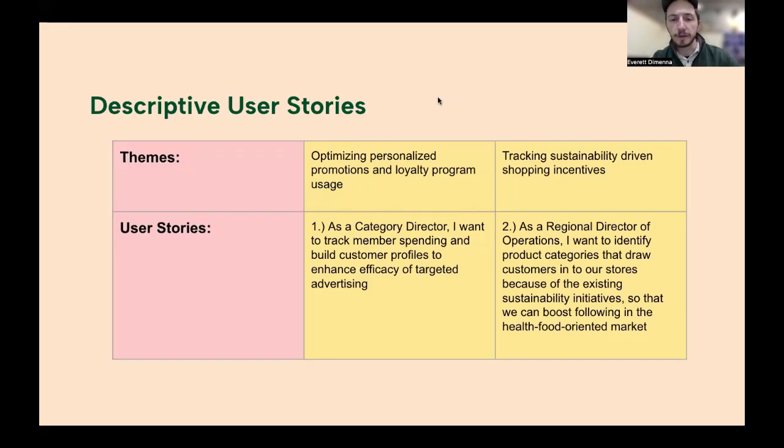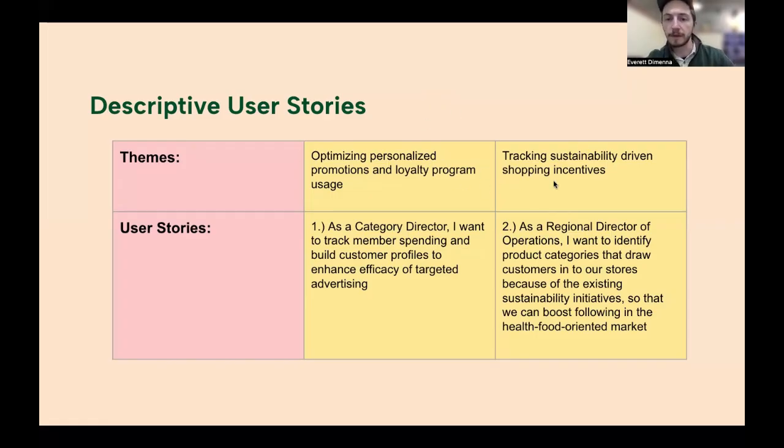That is to really build a better idea, a more comprehensive sense of a potential or existing customer in the loyalty program so that we can generate advertisements that are directed at them, that feature products that they are interested in, that they consistently purchase, that they stand to increase use of if sales are effective.